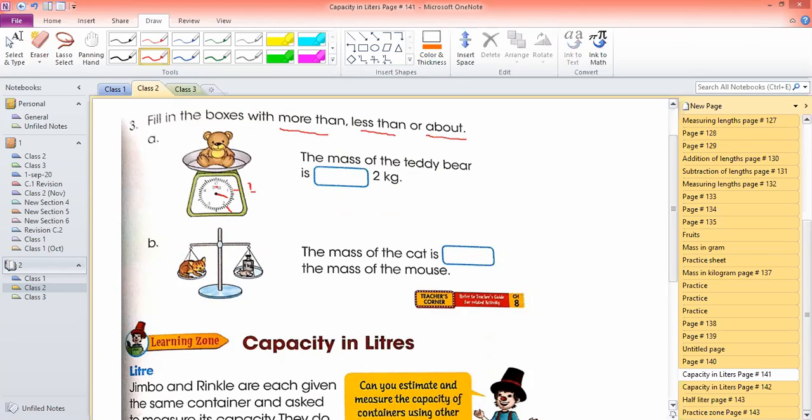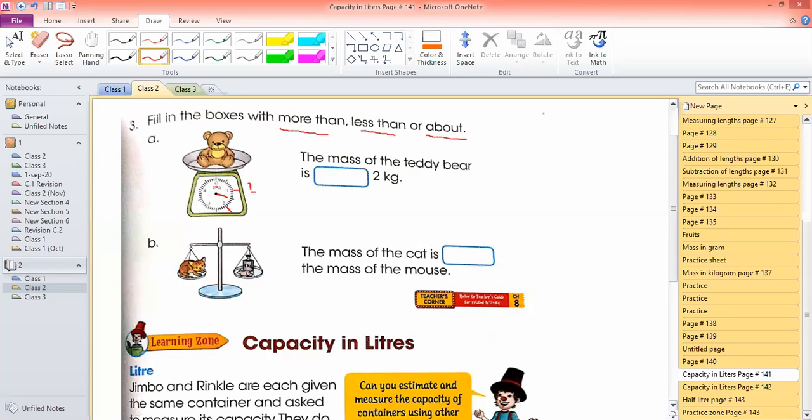Remember guys, when the needle reaches up to 2, then it will be 2 kg. It is not 2 kg now. So what you will write here, the mass of teddy bear is dash 2 kg, less than, more than, or about. Answer me in the chat box guys. Yes, Sharif Ahmad, very good.